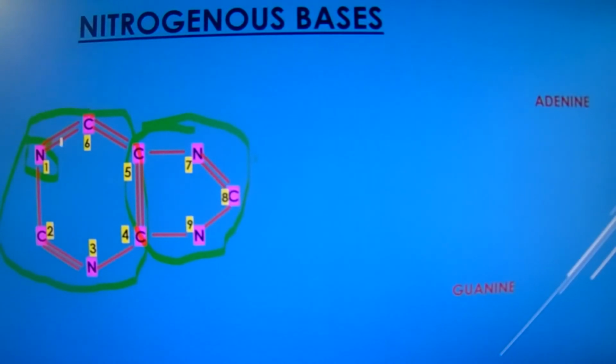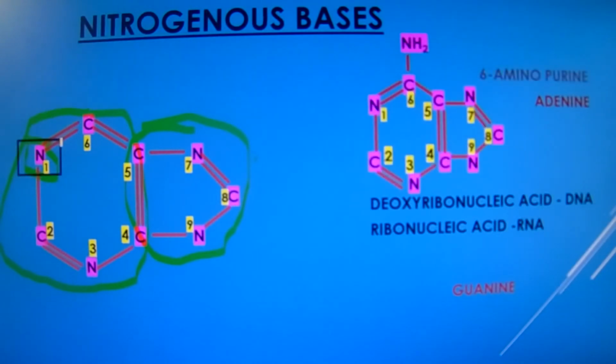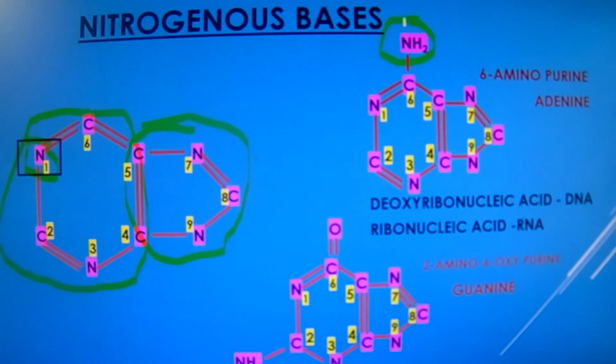Technically, adenine is 6-aminopurine. So here you see an amino group is attached at the 6th carbon atom. So technically adenine is 6-aminopurine, whereas guanine is 2-amino-6-oxypurine.